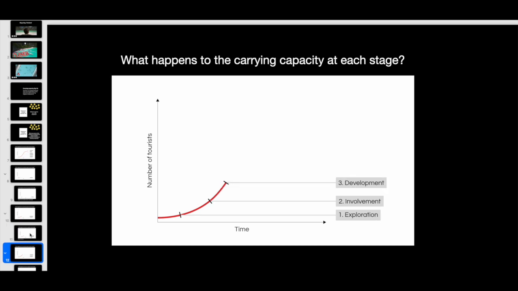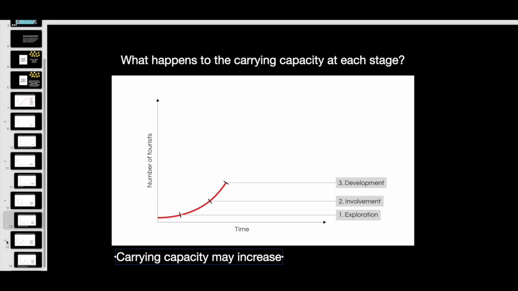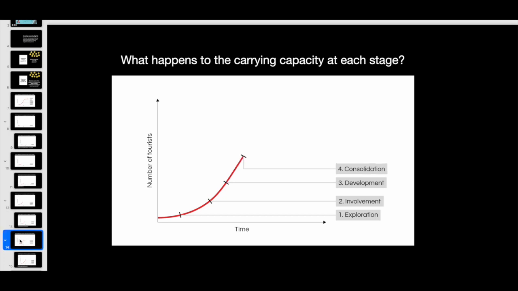Let's go to the next stage, development. What is happening to the carrying capacity? The carrying capacity may increase. During the development stage, more tourists are coming, and destinations may respond by building more and more goods and services to cater to the tourists, so you can hold more tourists. Consolidation stage. What do you think can be happening to the carrying capacity?